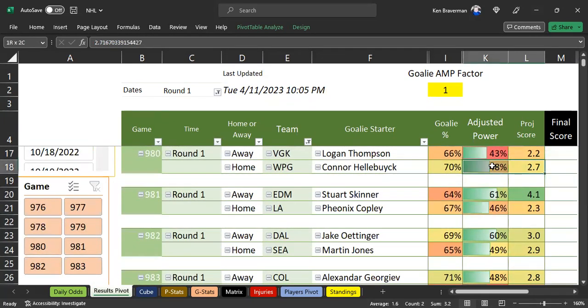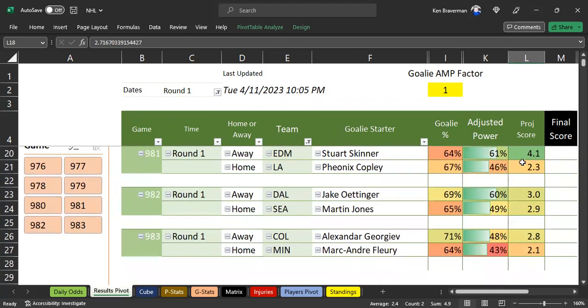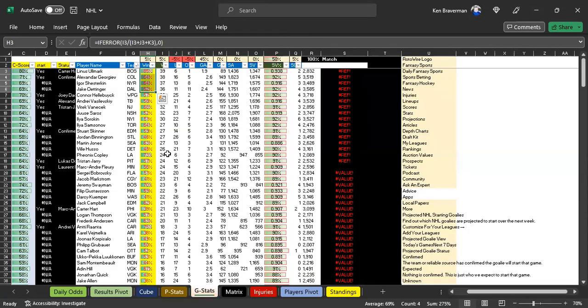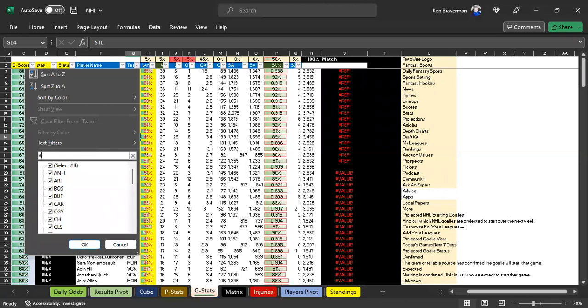It says that Winnipeg will beat Vegas because of Hellebuyck's goaltending, which puts them over the top to win these games like 3-2. Interesting. It says Edmonton would beat Phoenix in like a 4-2 series. That's with Skinner going in net. Skinner has a better rating than Campbell, I guess. Is that right? Let's look for our Edmonton goaltenders for a second. I want to make sure.